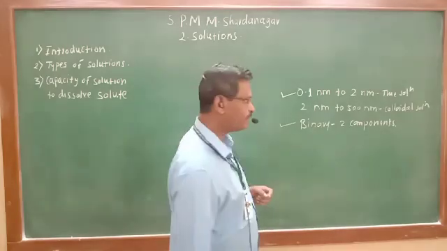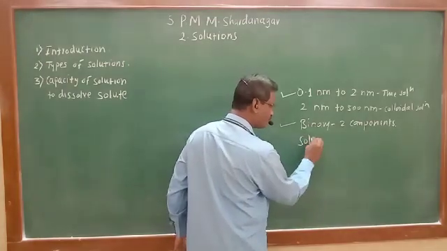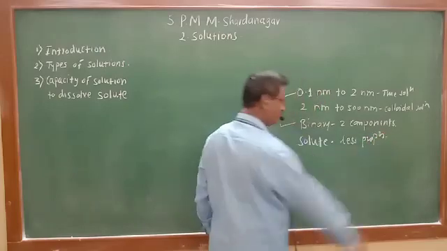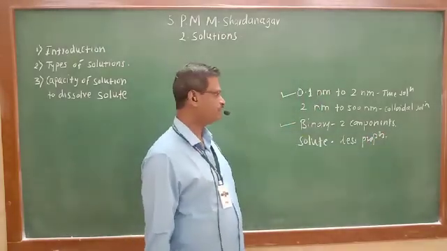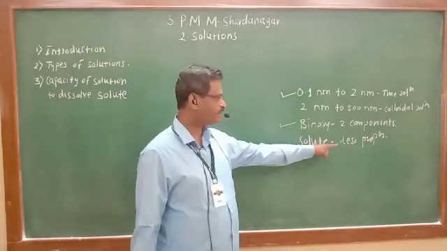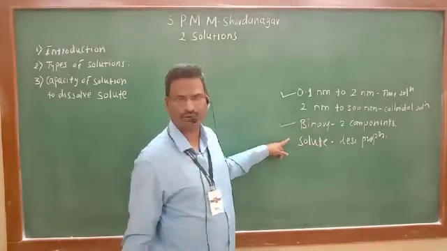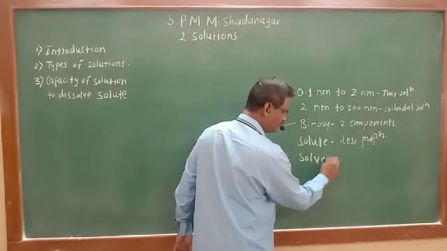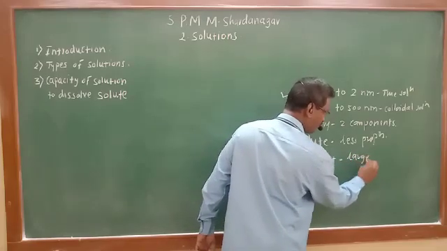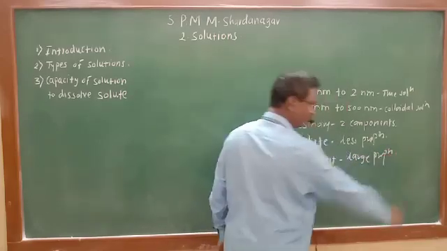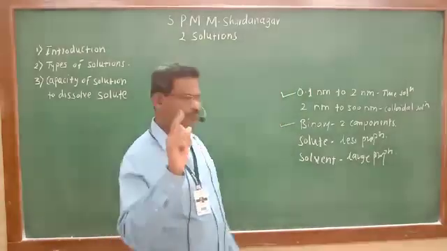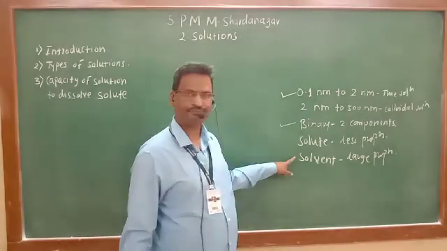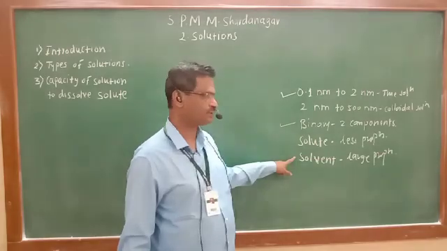Out of those two components, the component which is present in less proportion is known as the solute. The other component, which is used in large excess quantity, large proportion, is known as the solvent.